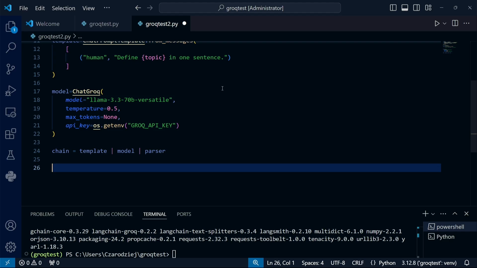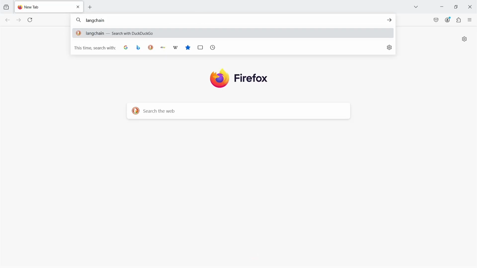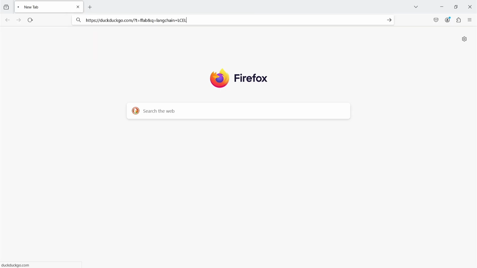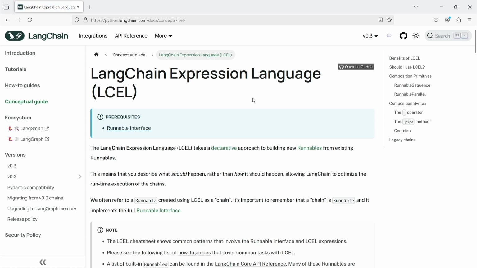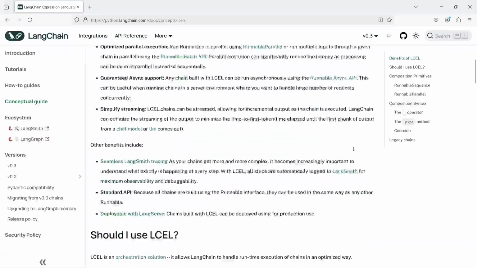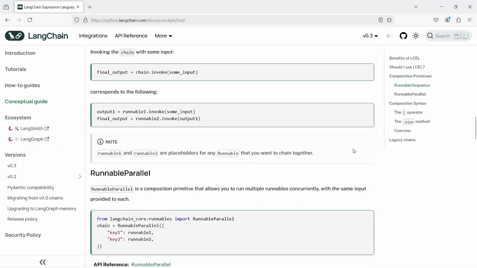Here you might start wondering what such a strange notation is doing in the middle of a Python program. Technically, this is implemented through operator overloading, but specifically, it is the LangChain expression language. Of course, there is documentation for this, and it is a very important part of the LangChain library. Even though the use of basic LangChain expression language notation is very intuitive, it's definitely worth reviewing the documentation.